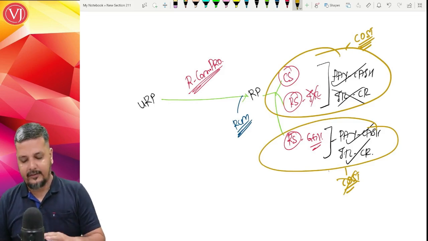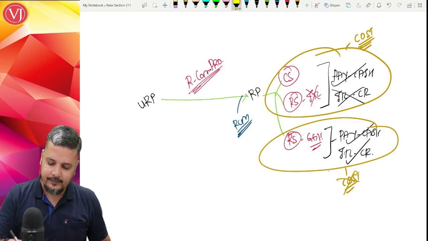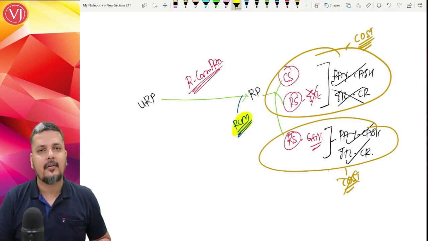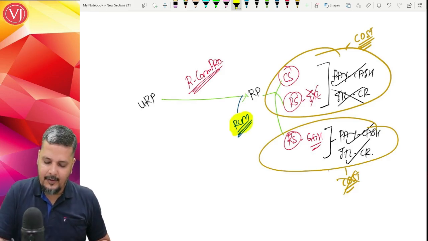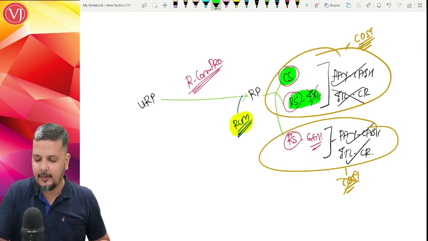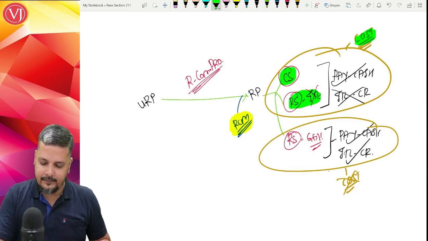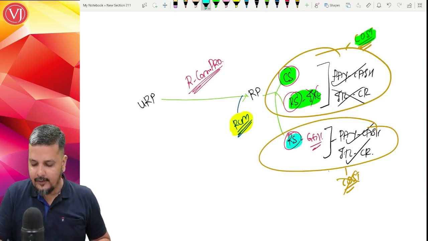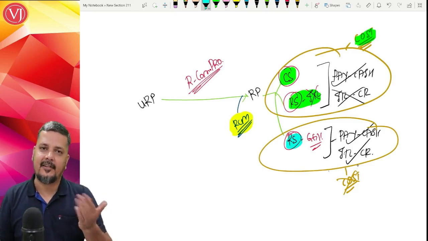Though this is common for any type of RCM, this is not only for renting of commercial property. It is a common fact. If it is RCM and you are under composition scheme or regular scheme where ITC is not available, the amount paid will be cost. And if you are under regular scheme, you will pay that RCM amount by cash ledger and get the amount in credit ledger.